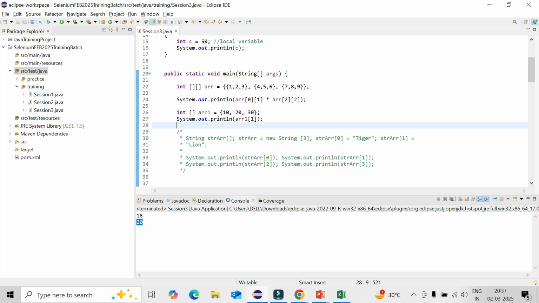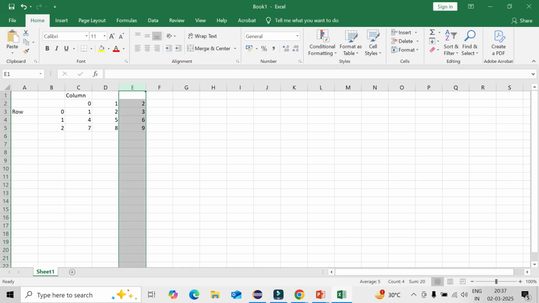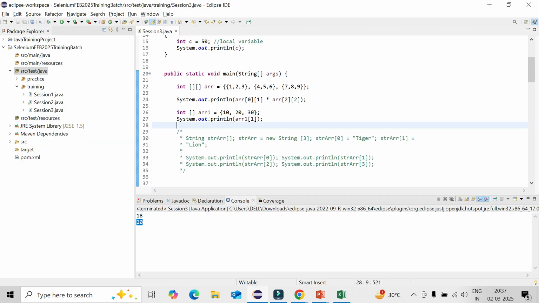There is n number of stuff with this array. But whatever you need to learn to start your journey, that is sufficient, because you are not learning as a developer. So learn the really important things required, and after that you can go in depth.